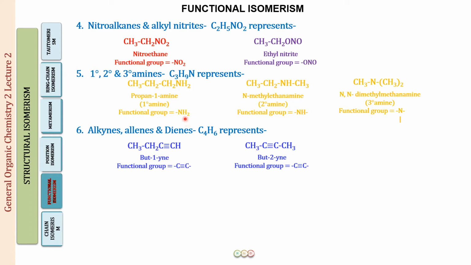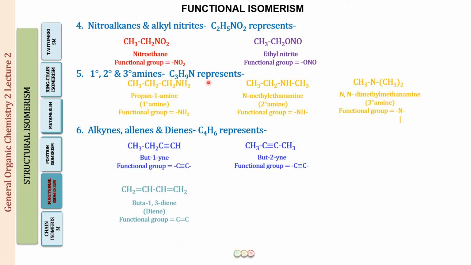So here we had NH2 with one carbon attached to the nitrogen, NH. We have removed one more hydrogen and attached it to one more carbon. So this is two carbons attached to this nitrogen, and then we have the tertiary amine where the nitrogen is going to be attached to three carbons. And all of these three are separate functional groups. They have separate properties, so they are going to be treated as functional isomers. All right, so the primary, the secondary and the tertiary amines, all of them can have the same molecular formula. They will be having different properties and we will be treating them under the category of functional isomers.